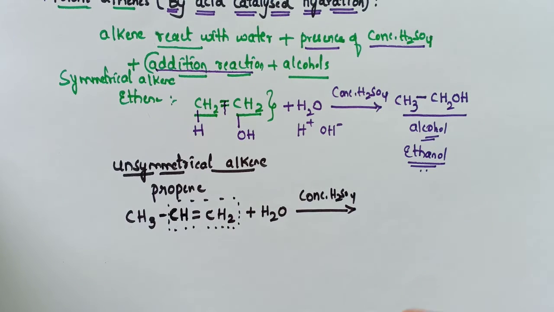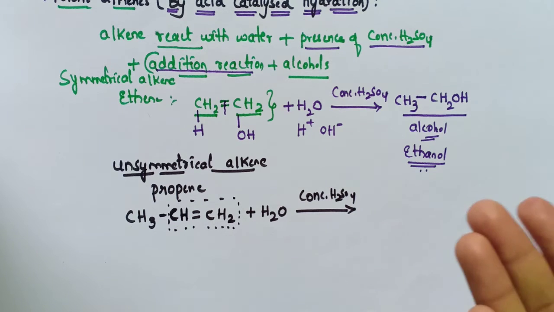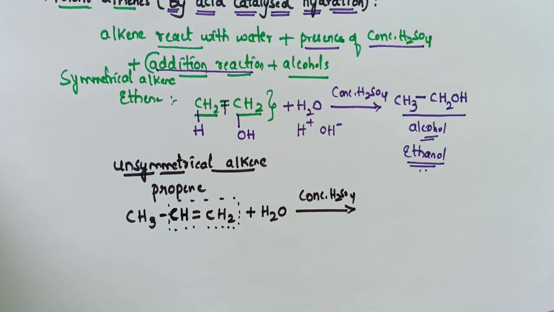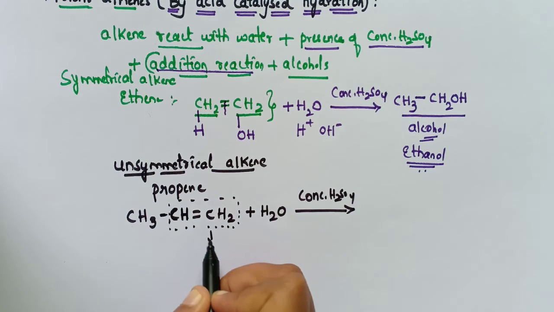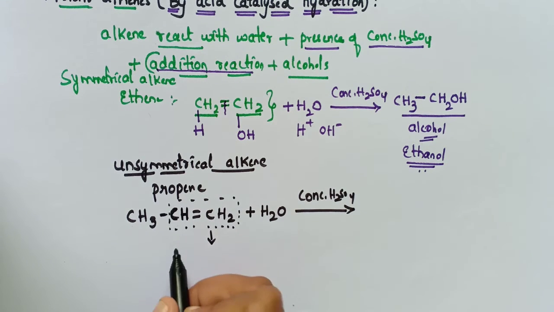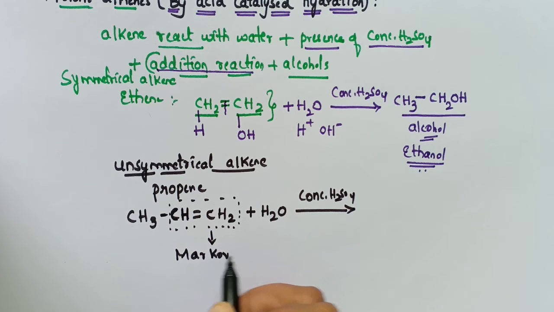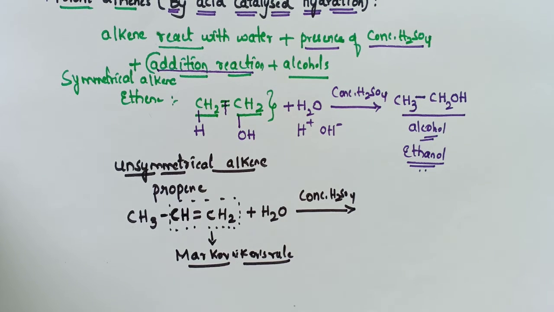So then next, an addition reaction takes place, that is, unsaturated compounds are converted into saturated compounds. See here, there is an important point to remember: addition of water to an unsymmetrical alkene takes place according to Markovnikov's rule. If we have to add this water to this unsymmetrical alkene, we have to follow Markovnikov's rule. See here, we know what Markovnikov's rule is?